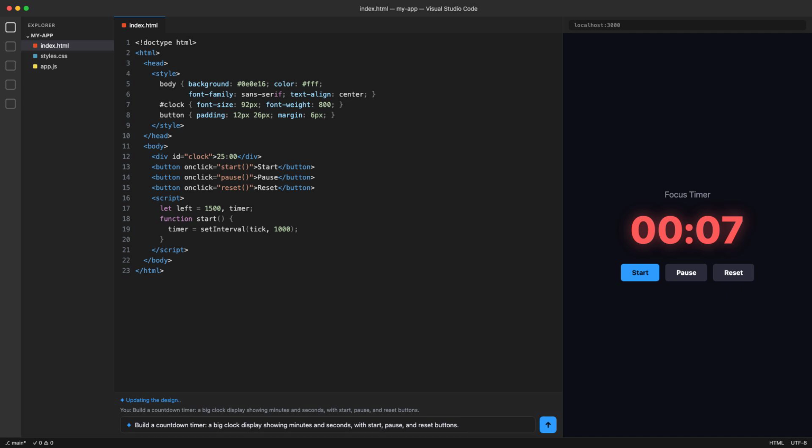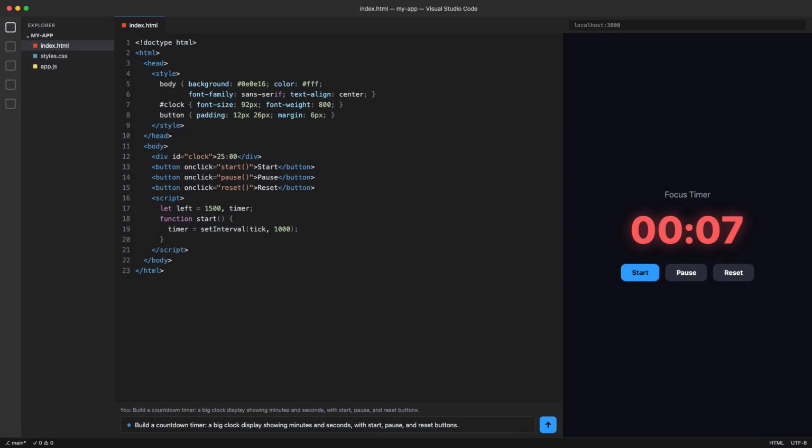It genuinely feels urgent now, in a good way. And notice everything is centered nice and clean, sitting right in the middle of the screen where your eyes want it. That tiny change made the whole app feel professional, and I did not touch a single line of code to get it. I described the vibe, and the vibe showed up.